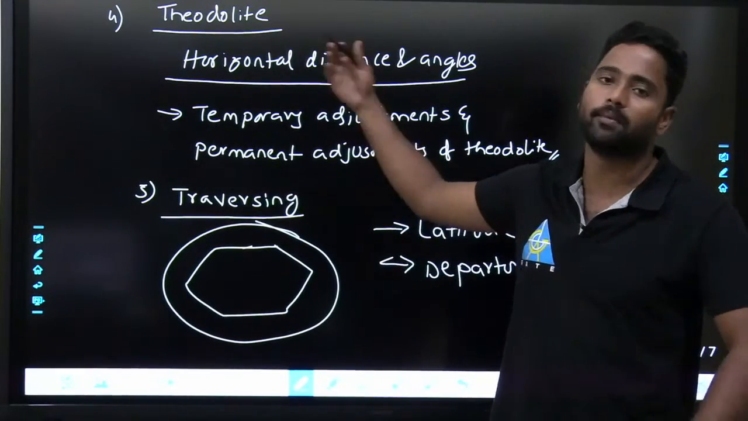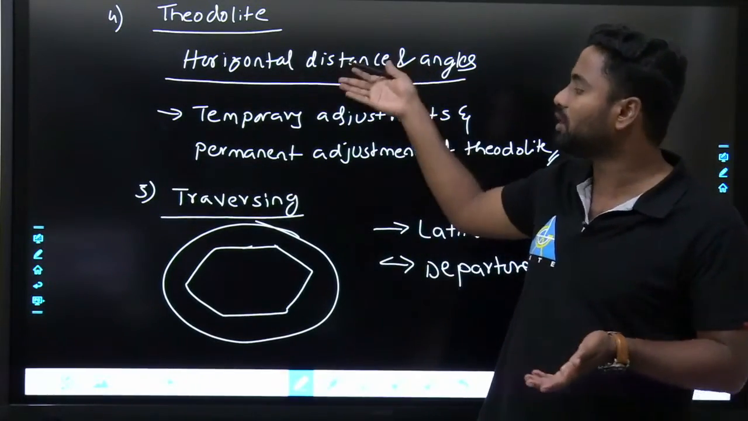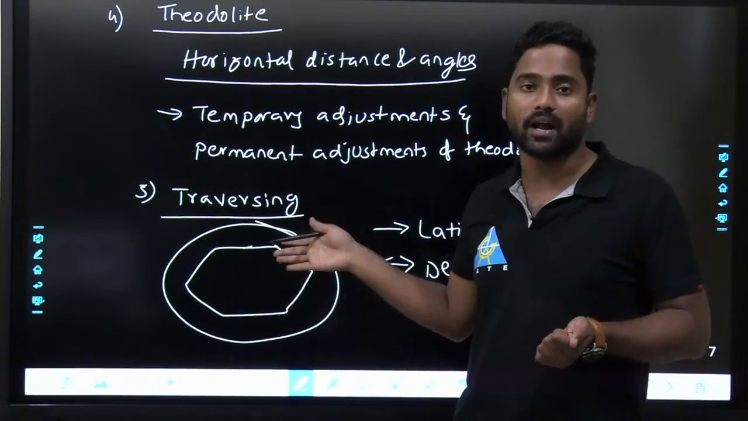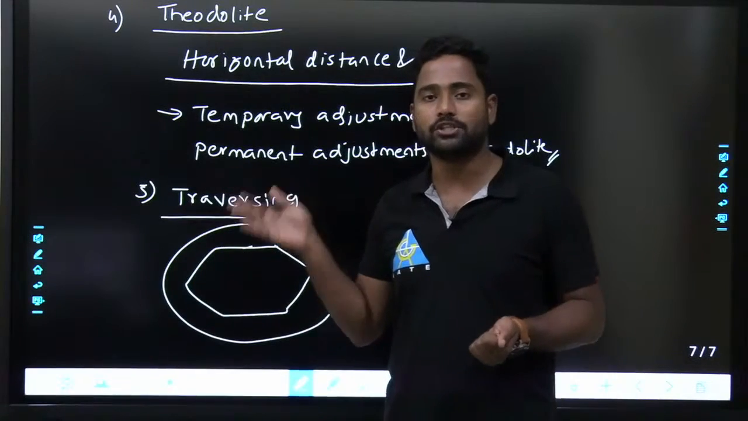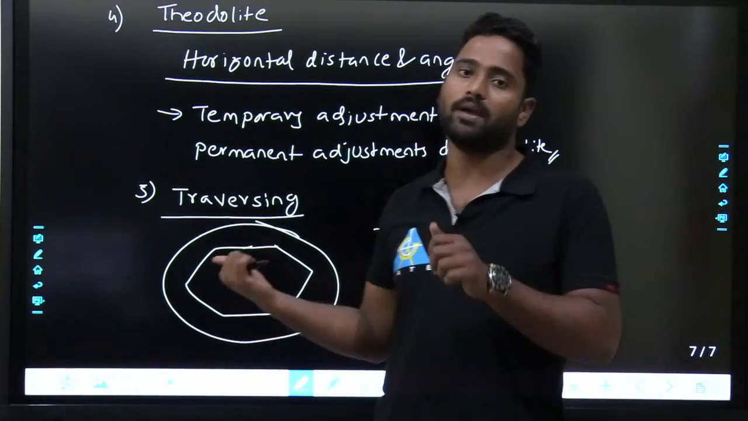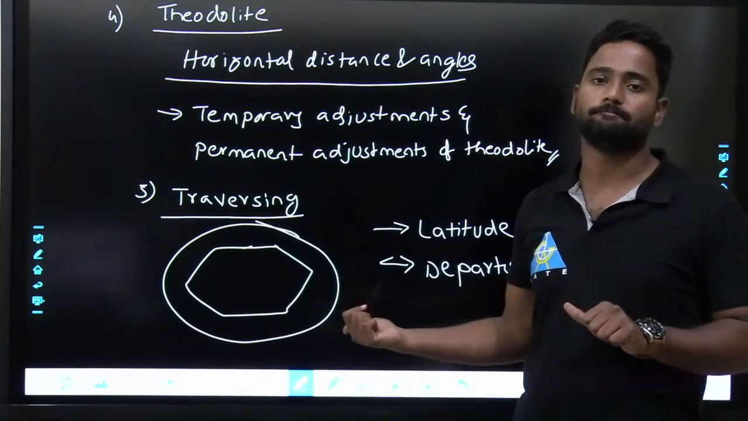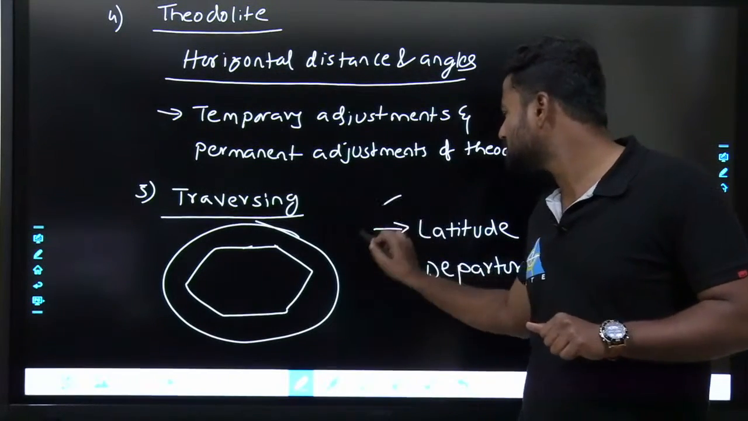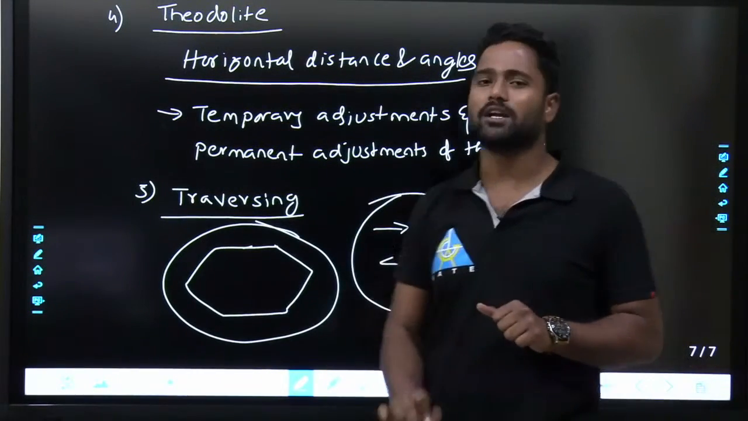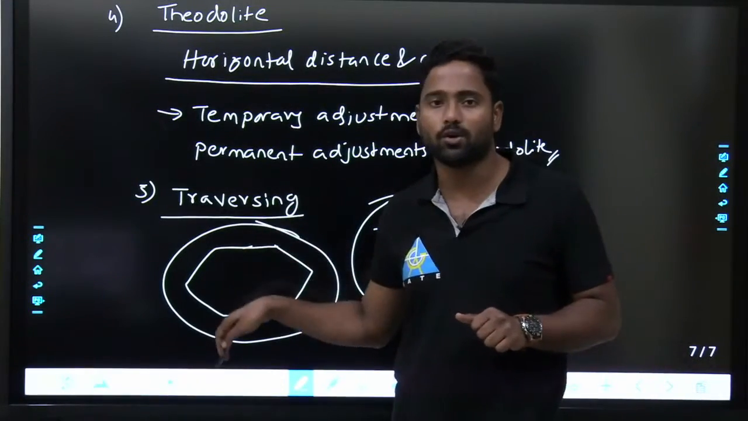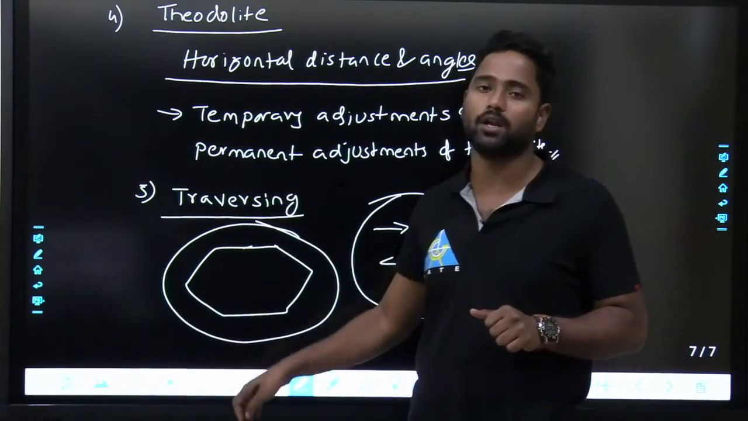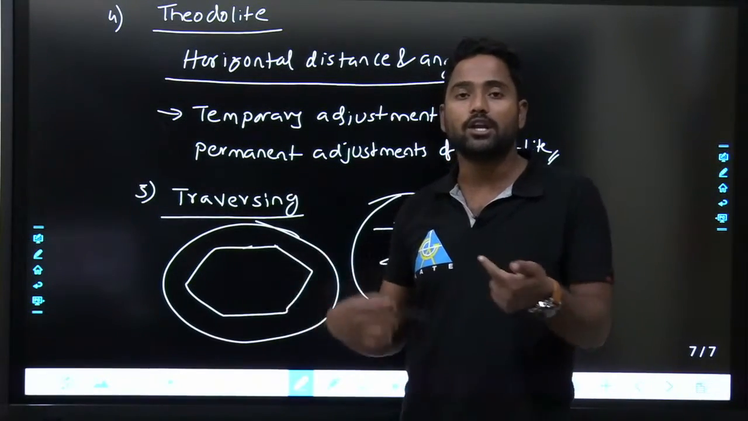Traversing is generally done by theodolites. That is the idea. If you know theodolites, you will know traversing, and traversing is an important concept in GATE. It is 2 marks there, but in engineering services 10 to 20 marks will be asked from traversing, mainly based on latitudes and departures, and correction of latitudes and departures. Generally, how you are going to get the closed traverse, and if the traverse is not closing, how you are going to reduce that error.